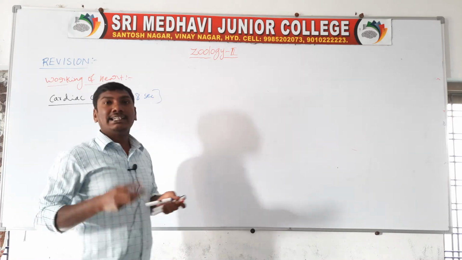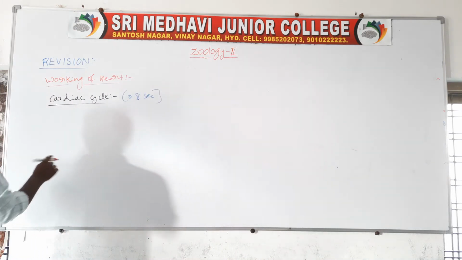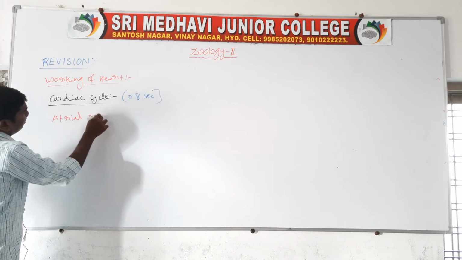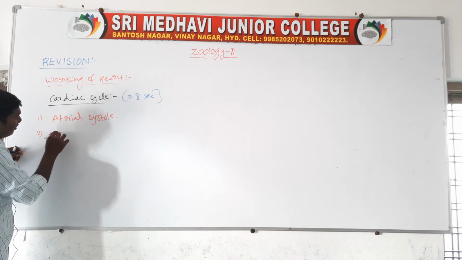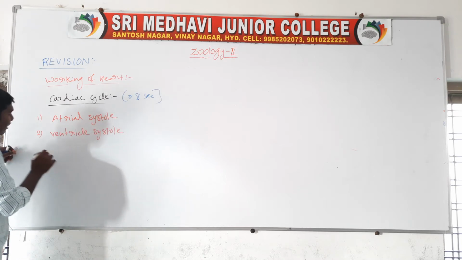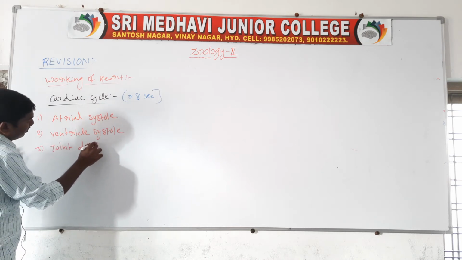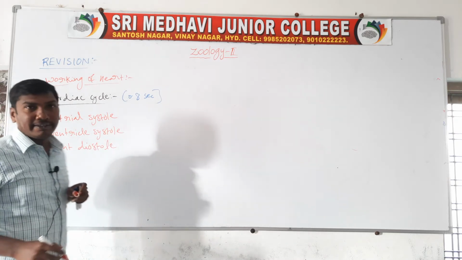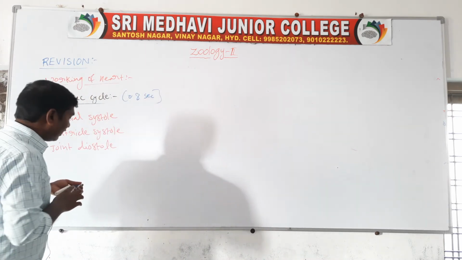The cardiac cycle contains 3 steps. First one, atrial systole. Second one, ventricular systole. Third one, joint diastole. Atrial systole, ventricular systole, joint diastole. First one, atrial systole.